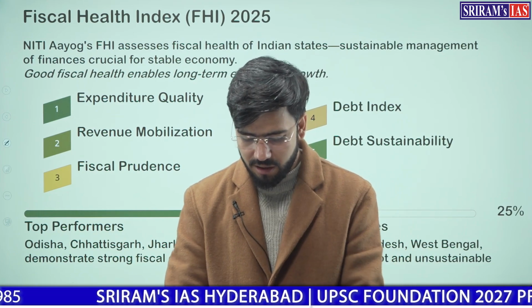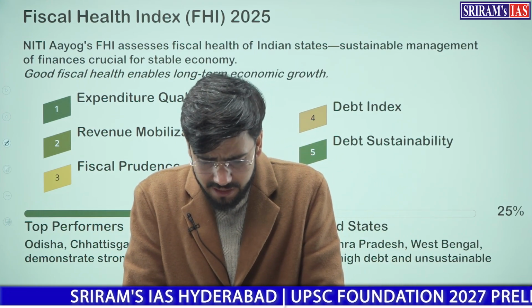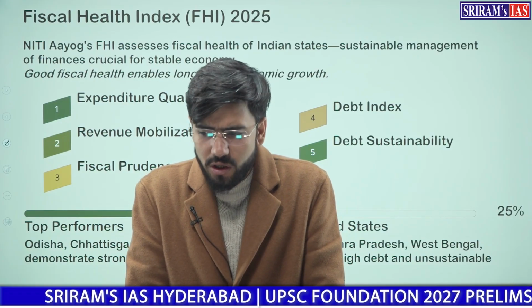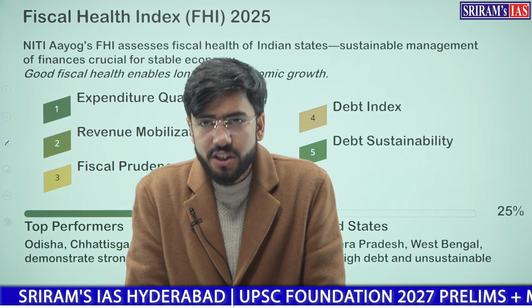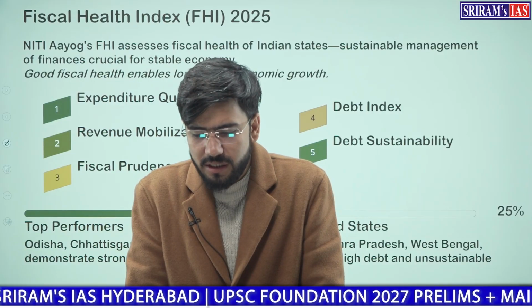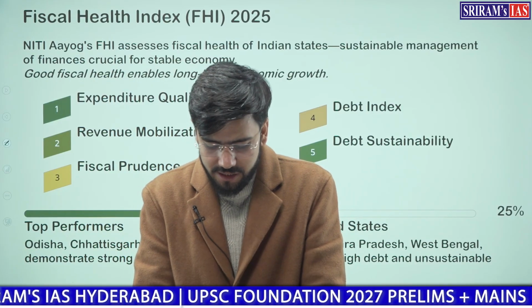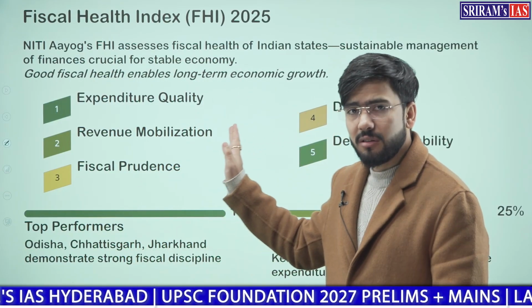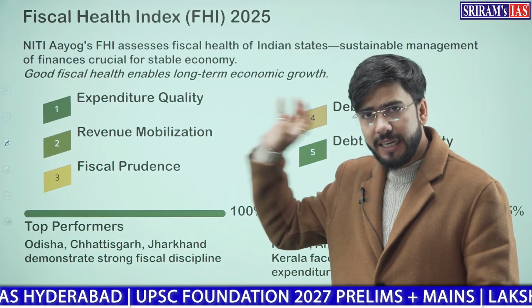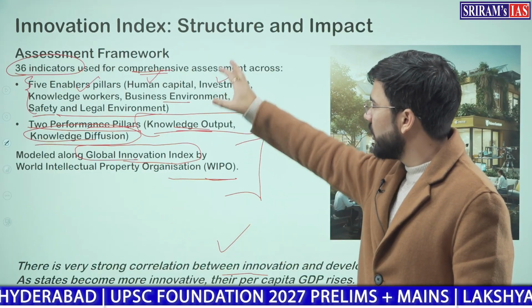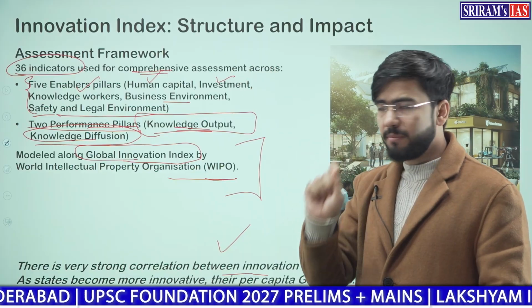Now see, in recent times, because we installed this culture of competitive federalism in states, if you look across all the indicators, all the indices which we discussed right now, there is one thing common, that is capital.